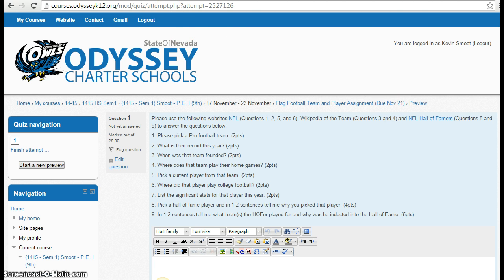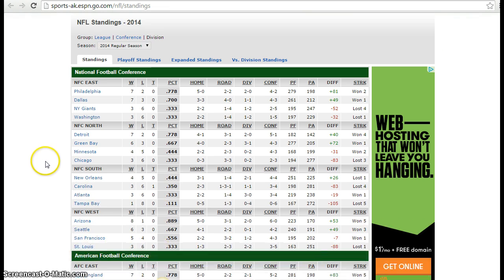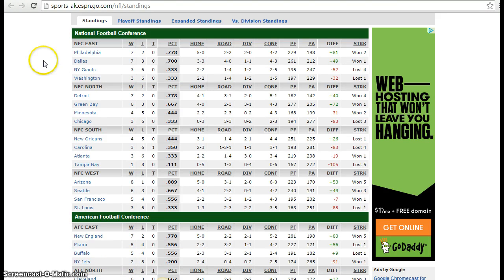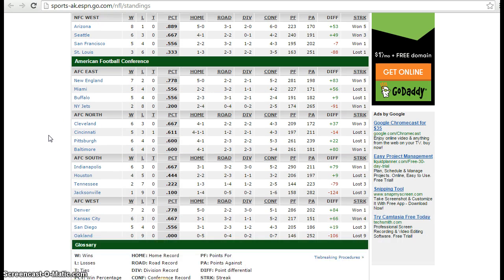So, let's visit the first link, and it's got all of the NFL. The NFL is broken into two leagues, the National Football Conference and the American Football Conference. And you can see there's quite a few teams in each one, 16 to be exact. There's 16 in the National Football Conference and 16 in the American Football Conference. And all I want you to do is just pick one of the teams. So, because we're so close and because I'm a fan of Peyton Manning, we are going to pick Denver.